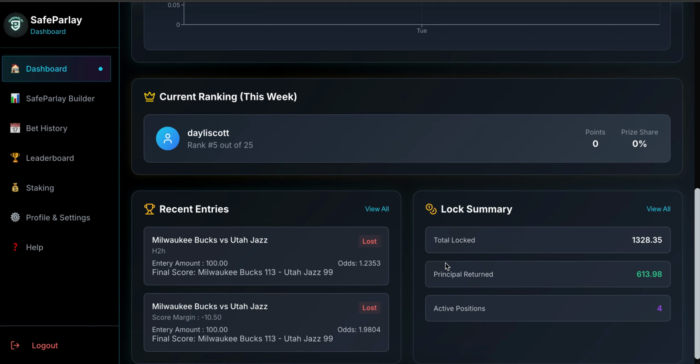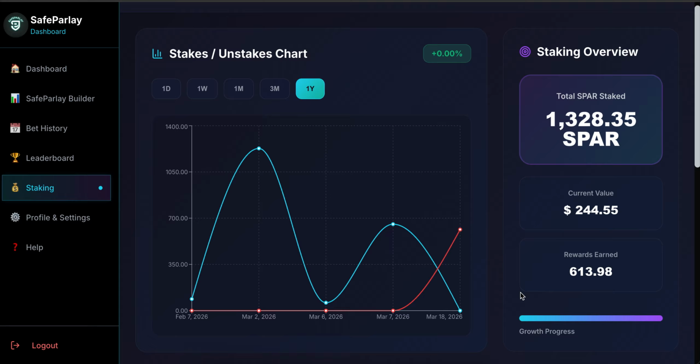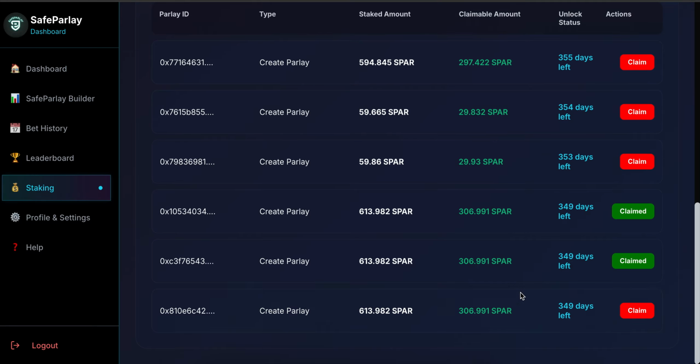I'm only supposed to do 1 tab, but let me go to staking real quick to show you guys something. You see she has 4 active positions. She got $613.98 sent back to her. If we go to staking, it shows her SPAR, shows the current value, shows rewards earned. Let's unstake one of these really quick here. So yeah, she had 2. Let's unstake another one. Okay, let's just do this one.